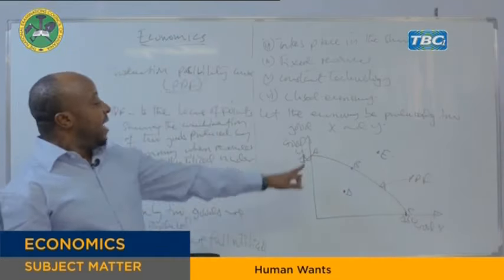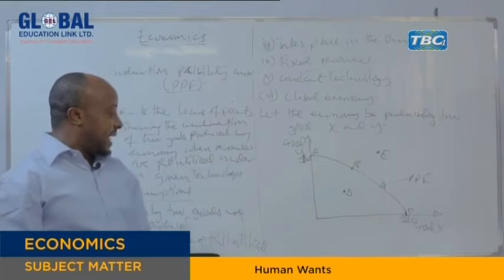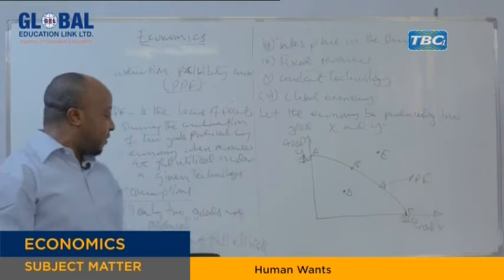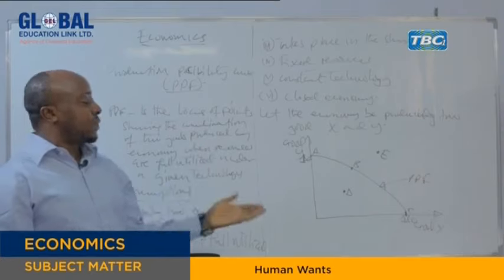Now, if the economy produces at point A, go with me to explain those problems we said, scarcity, opportunity cost, and other problems.